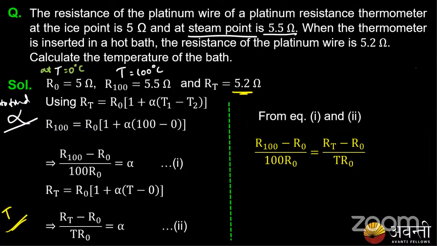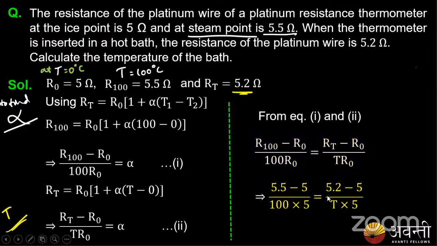R100 minus R0 by 100 R0 is equal to R minus R0 by T R0, right? So substitute the values. What is my R100? R100 is 5.5 ohms. So 5.5 minus 5 by 100 into R0, which is 5, equals 5.2 minus 5 by T into 5. So I had to find the temperature. Please try to simplify this, guys. What is the answer?